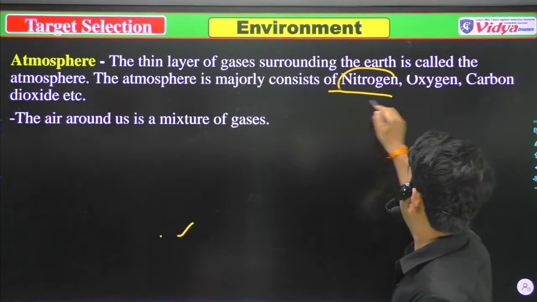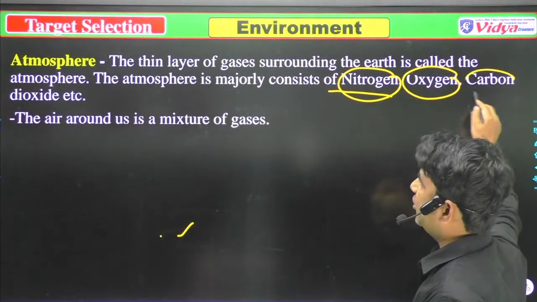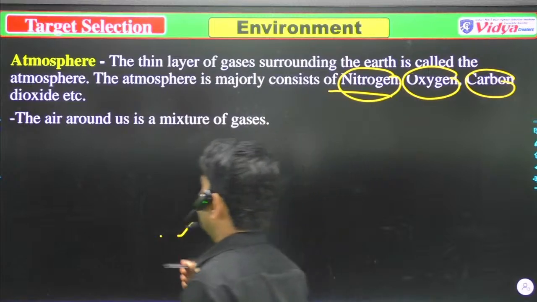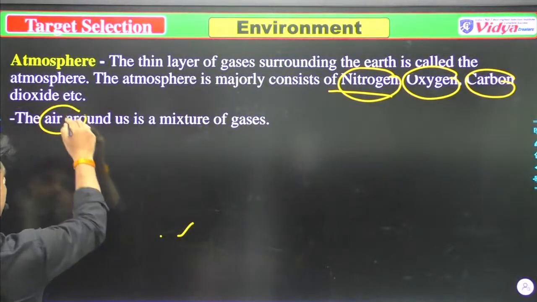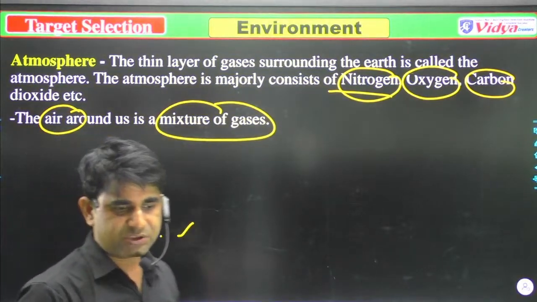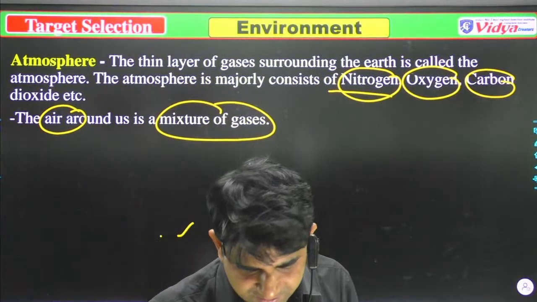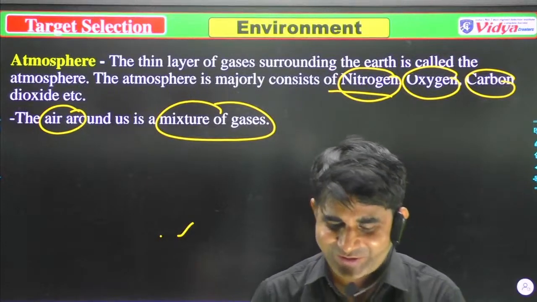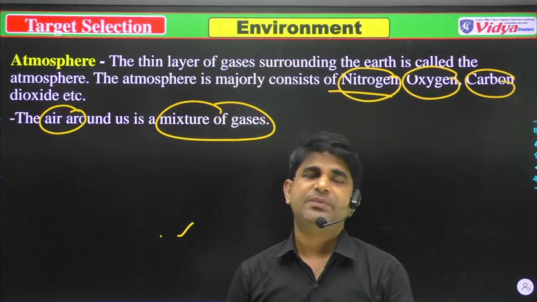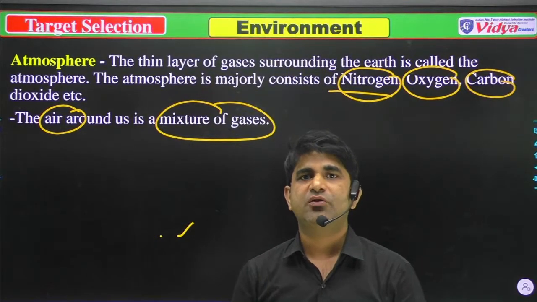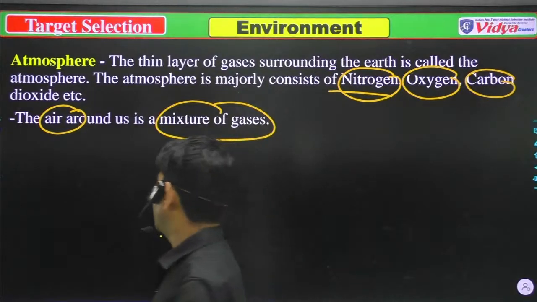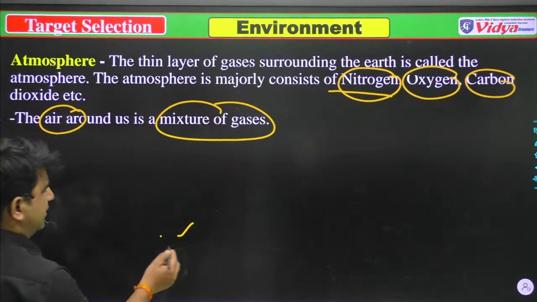Generally it has nitrogen, oxygen, carbon dioxide, etc. And the next thing is that the air around us is a mixture of gases. Various times it has been asked what the percentage of many gases in this atmosphere is.